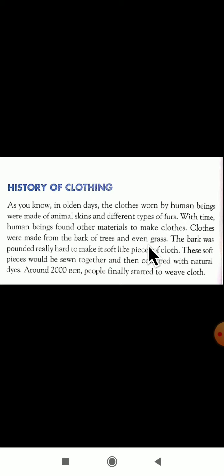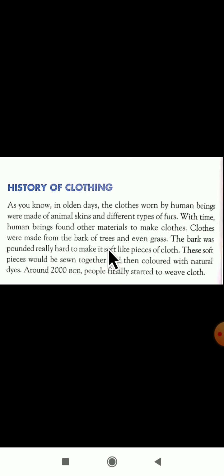They used all these things to cover their body. In olden days, what did the people use to cover their body? They used to wear the leaves and the skin of animals and even grass and bark of trees.